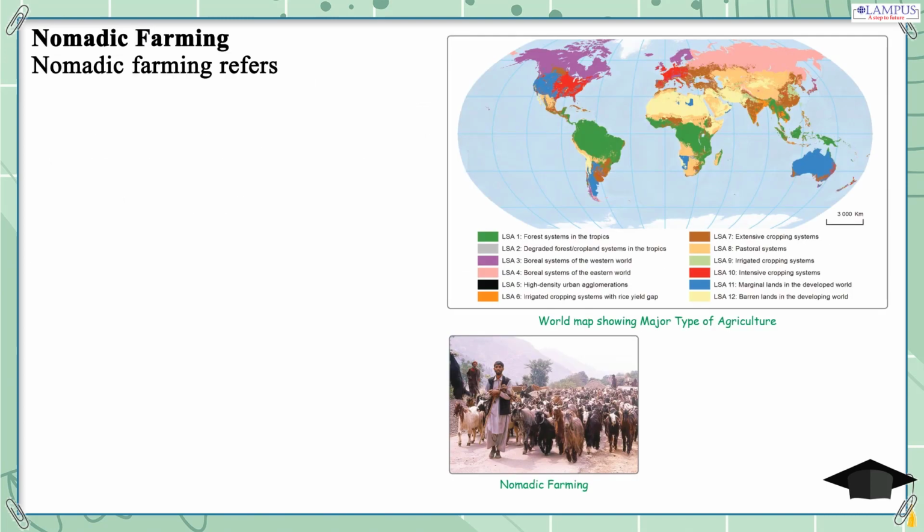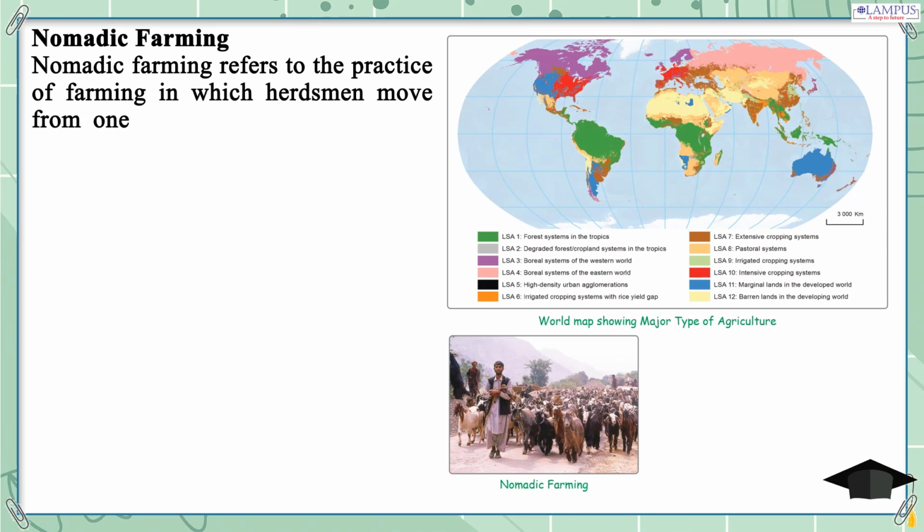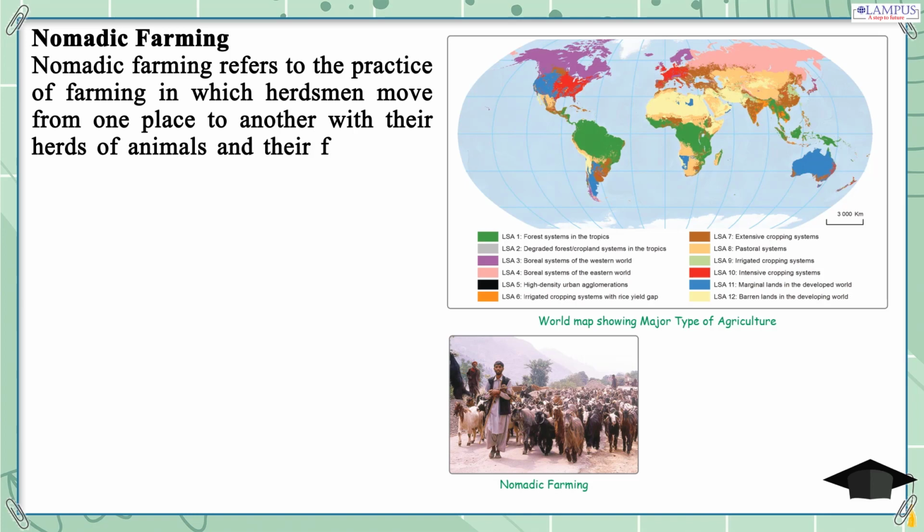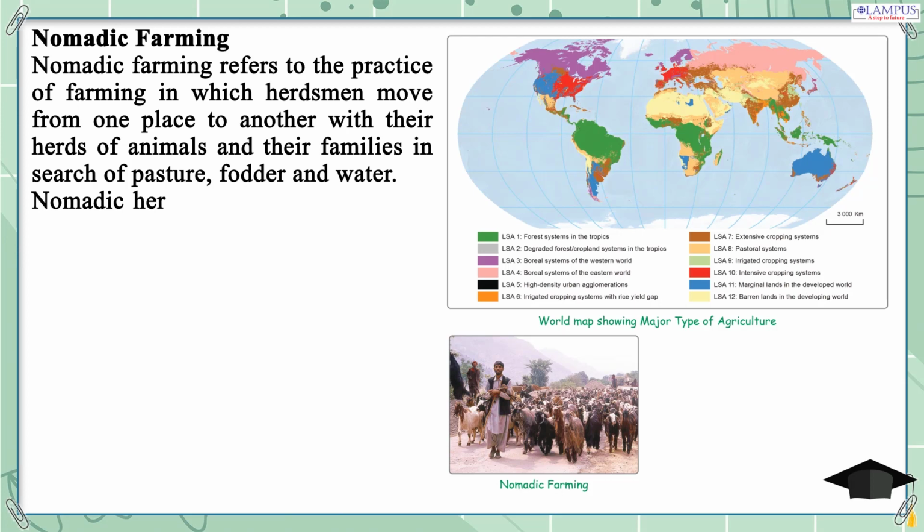Nomadic farming refers to the practice of farming in which herdsmen move from one place to another with their herds of animals and their families in search of pasture, fodder and water. Nomadic herding is practiced in many parts of Africa.